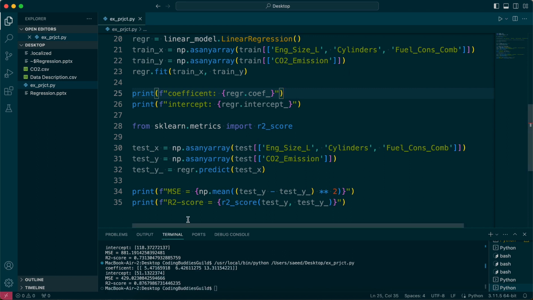And yes, actually, it's much, much better now, right? You have the coefficients, three of them because you have three input features. The new intercept is here. MSE is almost half of what we had before, 881 and 429, which is pretty good. And R2 score jumps up from 0.73 to 0.87. That's actually a good jump. So as you can see, as we keep adding more features here, we're getting better results, better prediction values.